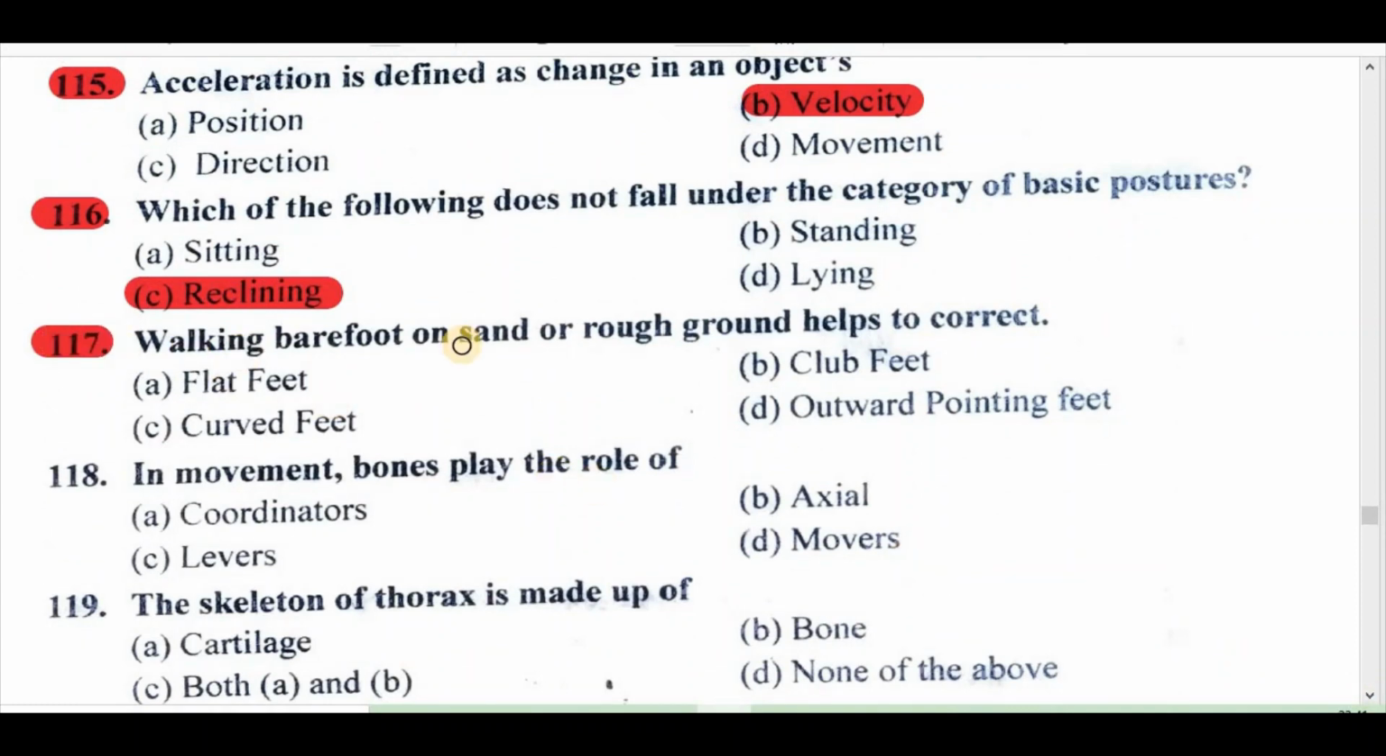117. Walking barefoot on sand or rough ground helps to correct: A. Flat feet, B. Club feet, C. Curved feet, D. Outward pointing feet. Right answer is A. Flat feet.